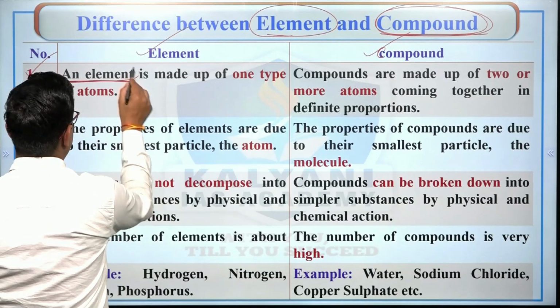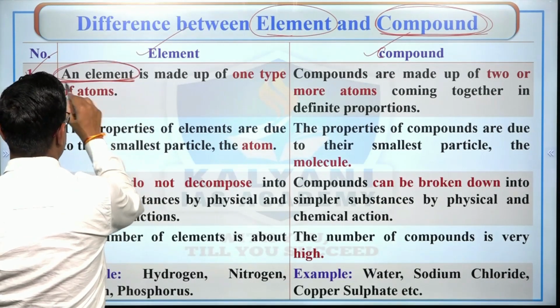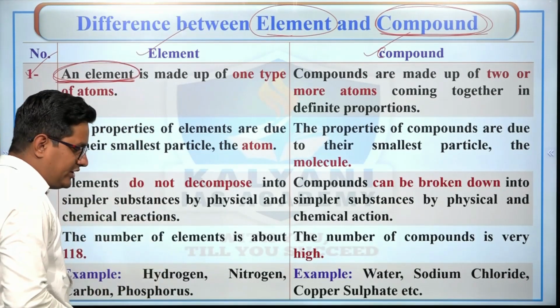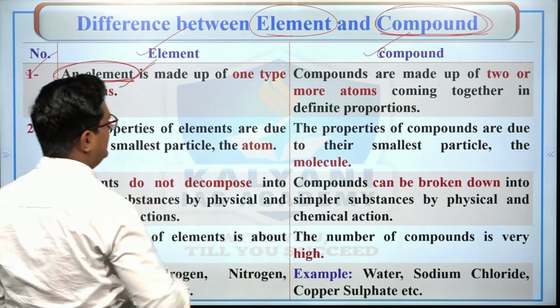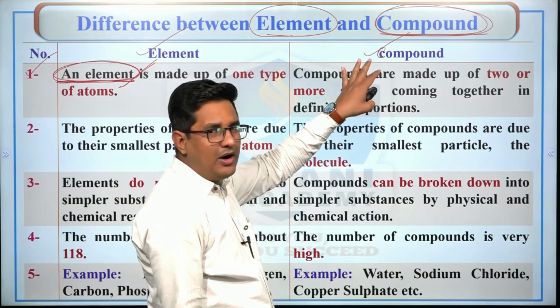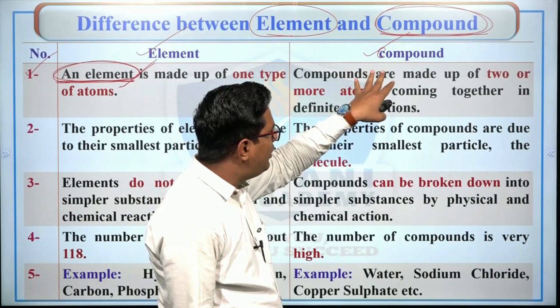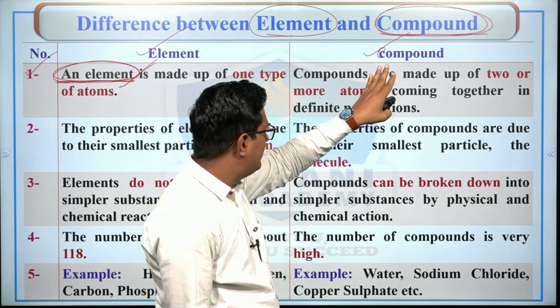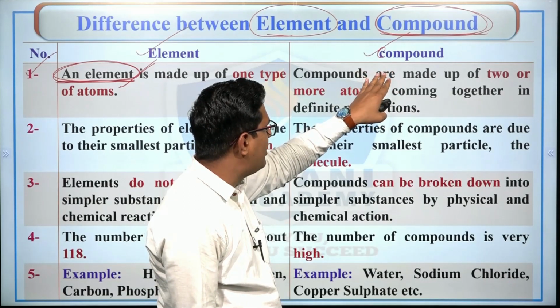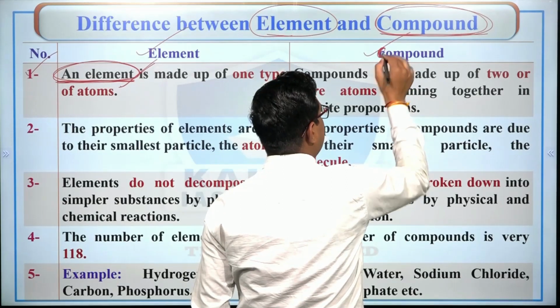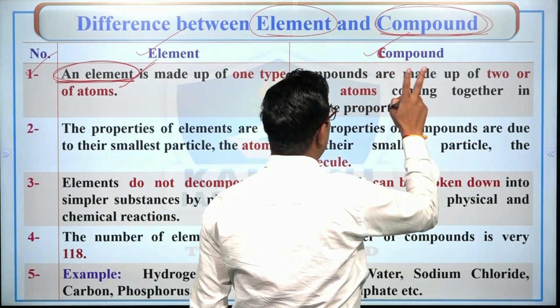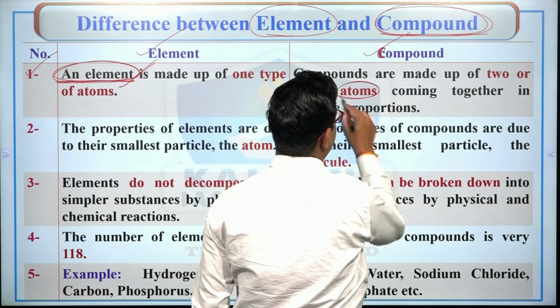So a pure substance which cannot be split up into two types of substances is known as element. But compound is a matter which is formed after the fixed combination of more than two elements.